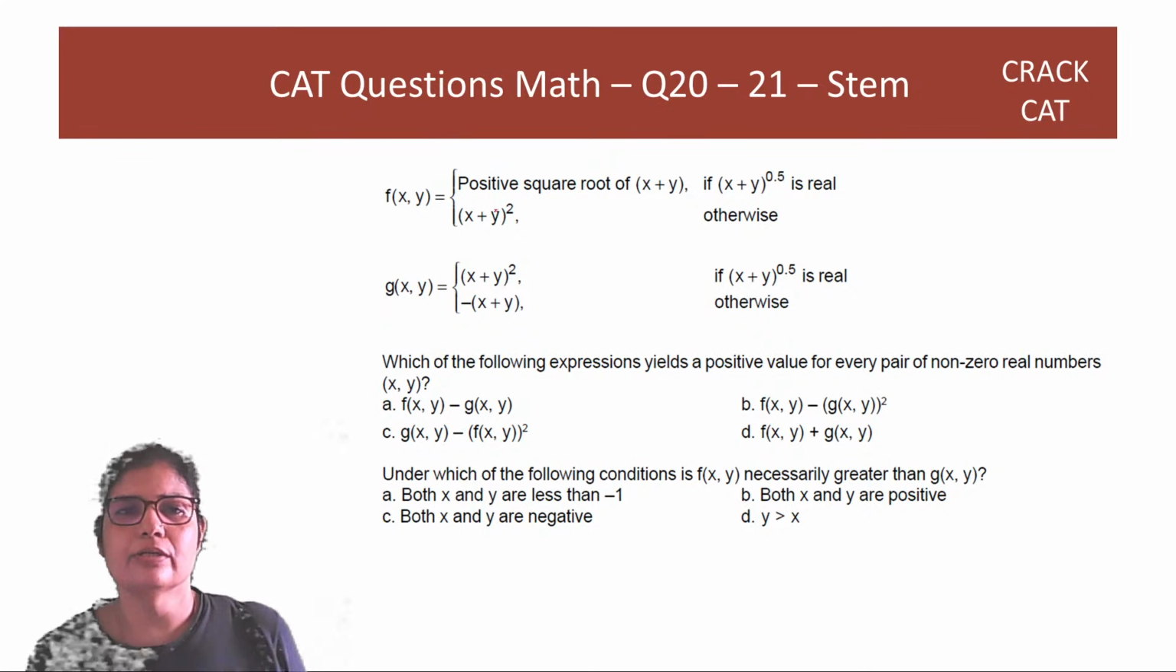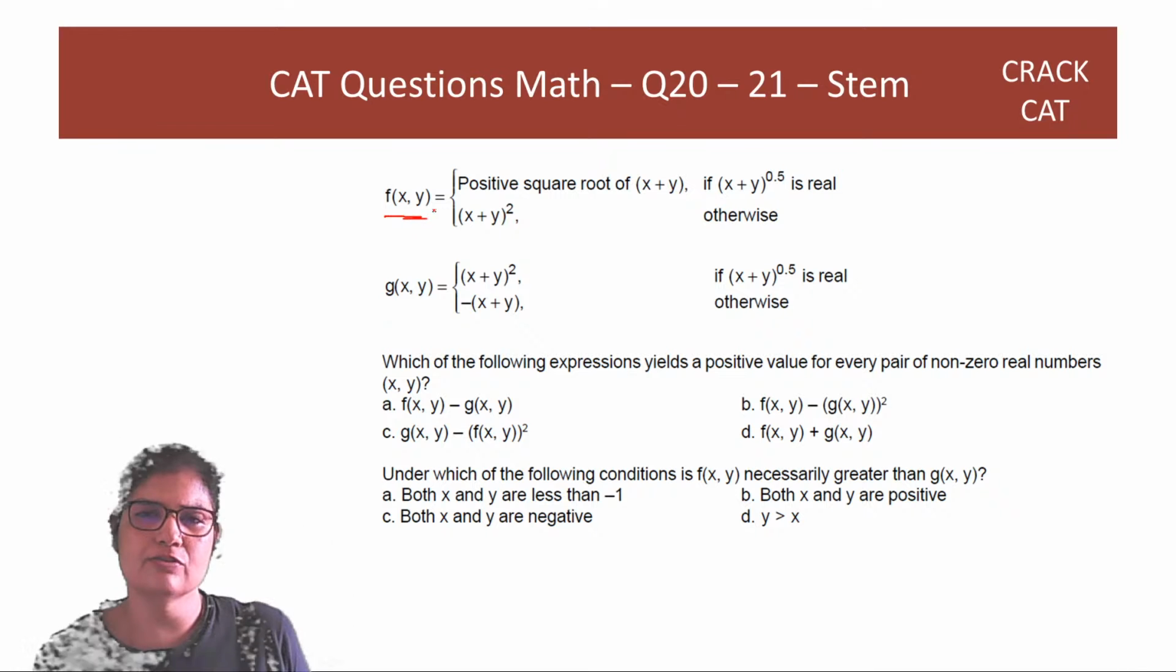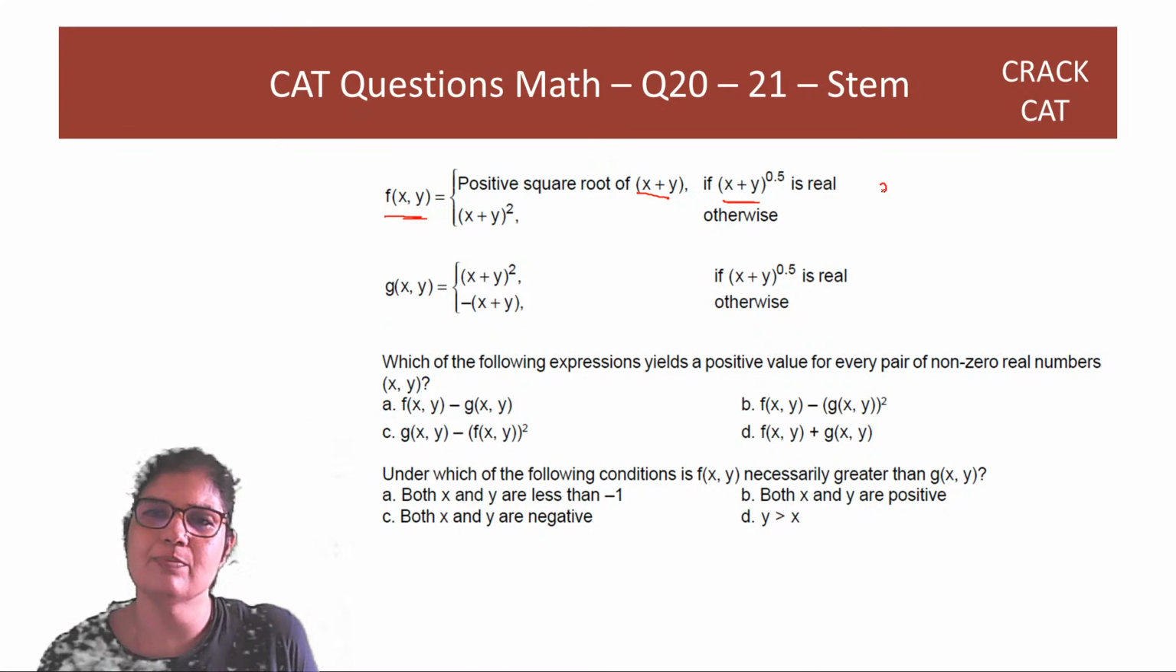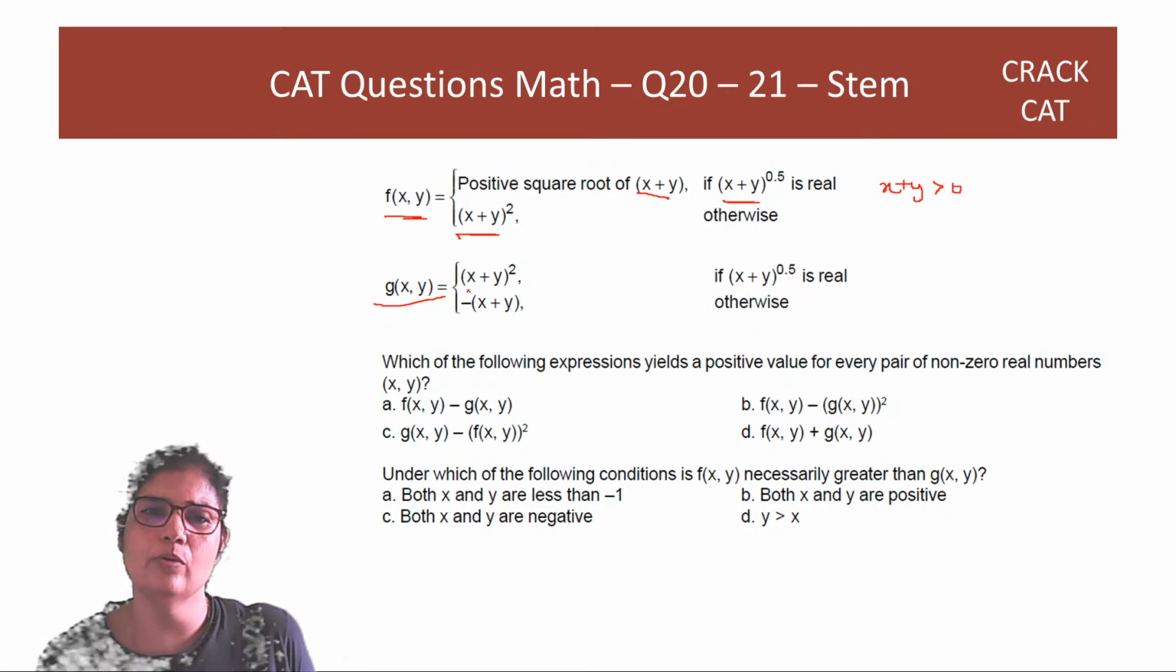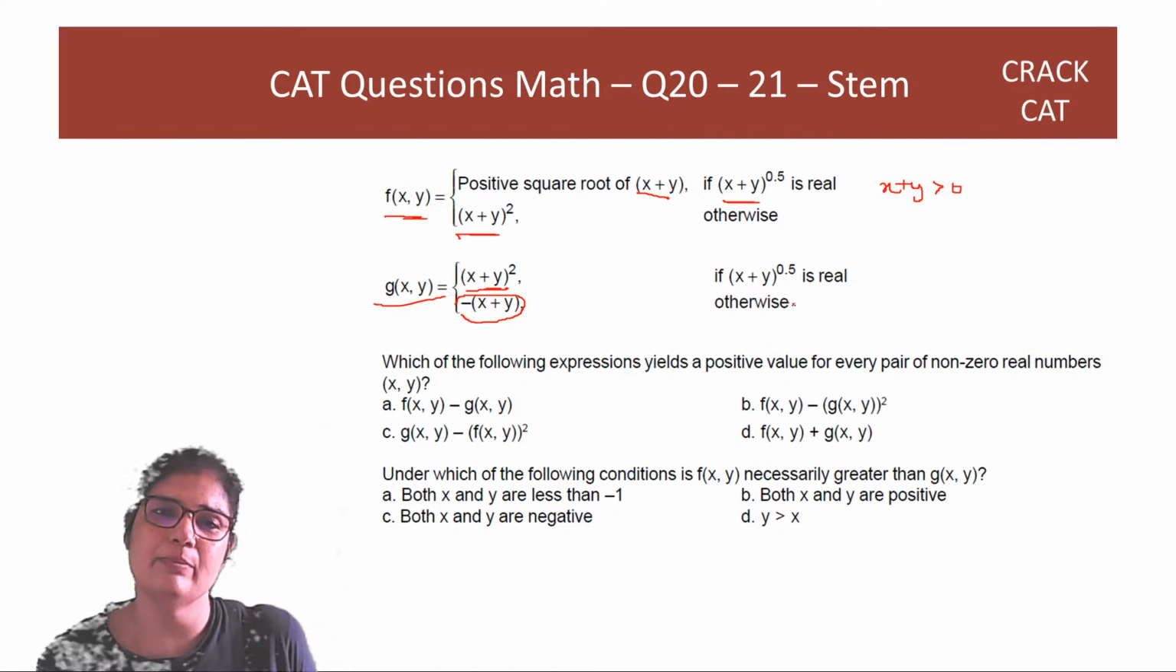Positive square root, f of x either gives us the positive square root of x plus y if the positive square root is there, which means that x plus y is positive. If x plus y is negative, it gives you the square. G does the opposite: if x plus y is positive, it squares it, right? Otherwise it makes it negative. So if it is negative, it multiplies by -1 and makes it positive.